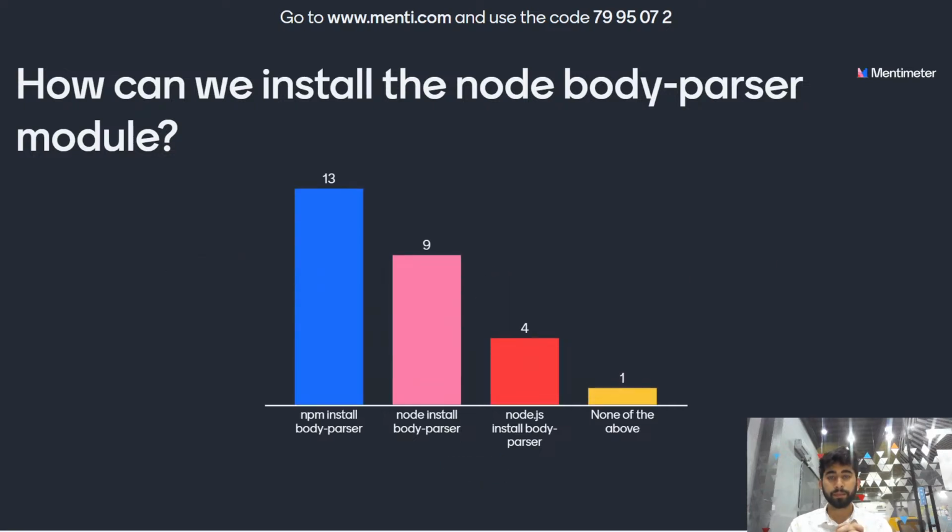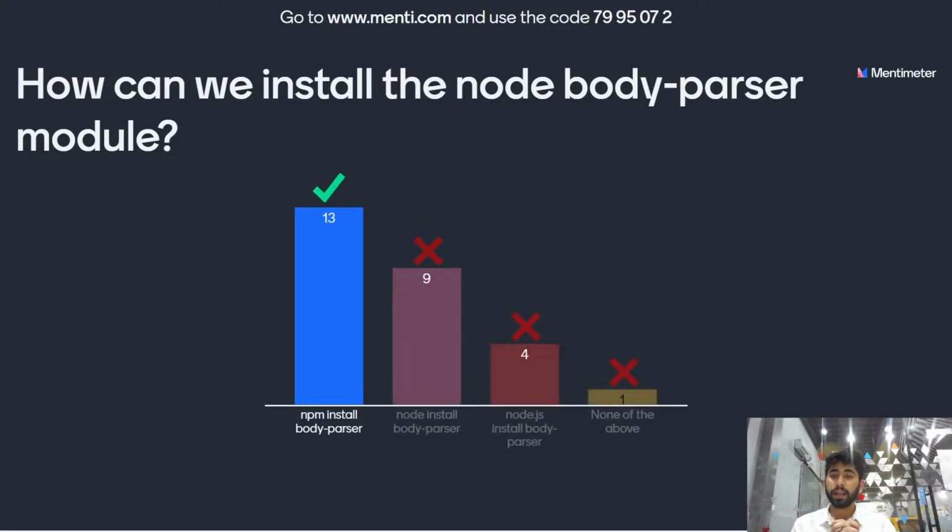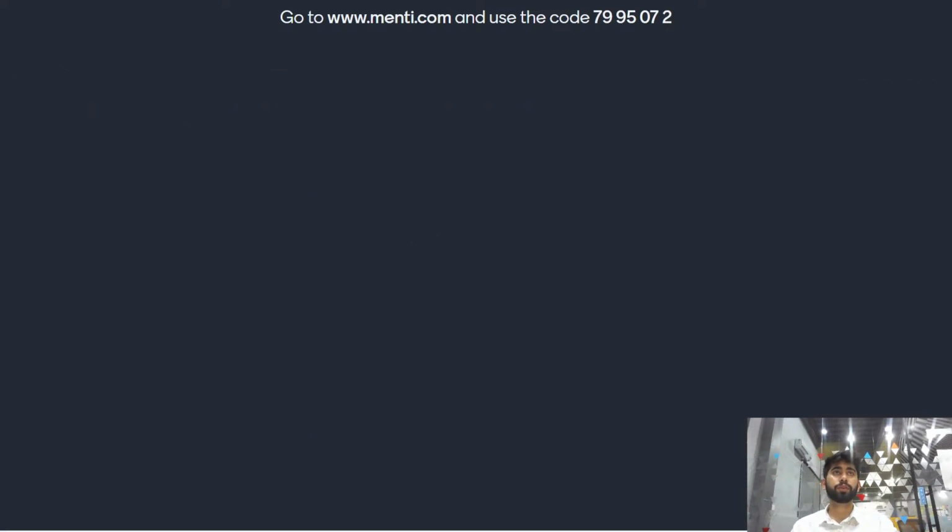And the time is up. The right answer is npm install body-parser. We use the npm install module-name command to install Node modules. Here the required module is body-parser. I have also explained this in a video on our YouTube channel. You can check out the video. Let's move on to the leaderboard again and see the positioning.